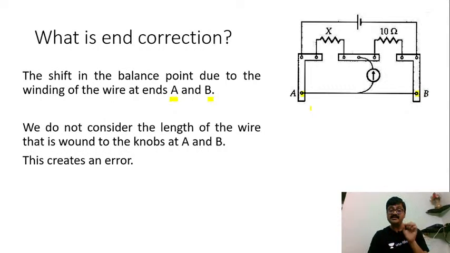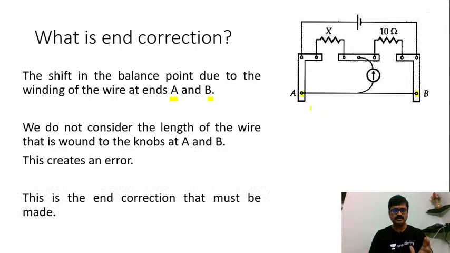This is the error that we should consider to solve this problem. So as per the problem given, we should tackle it in this way. I hope I'm clear on end correction now. Is it understandable?